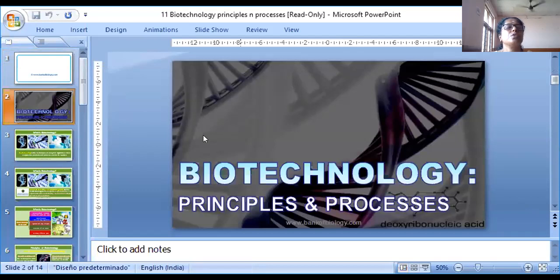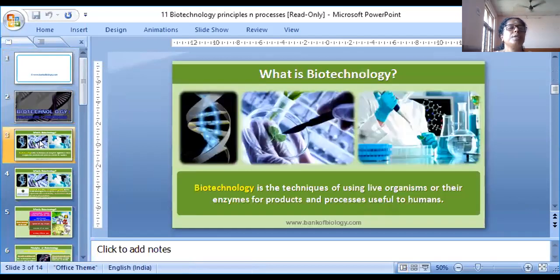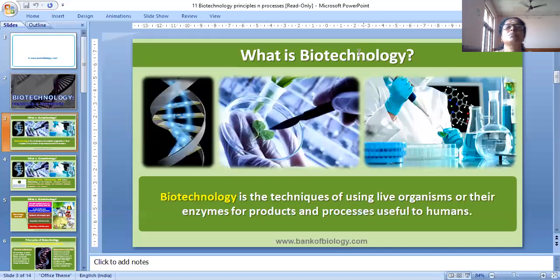Some slides also, biotechnology principles and processes we have completed now. This also see. What is biotechnology? Biotechnology is the technique of using live organisms or their enzymes for products and processes useful to humans. This is the definition of biotechnology.